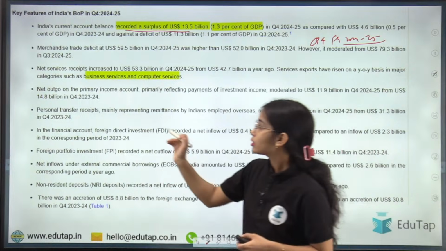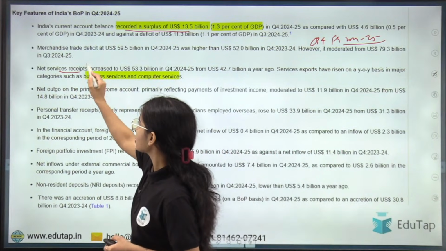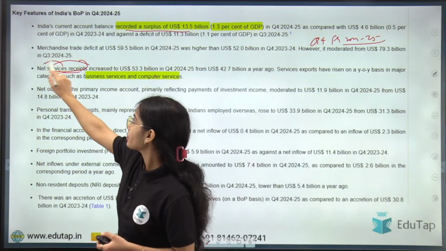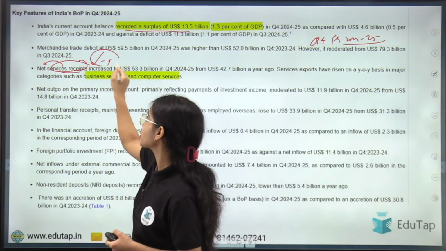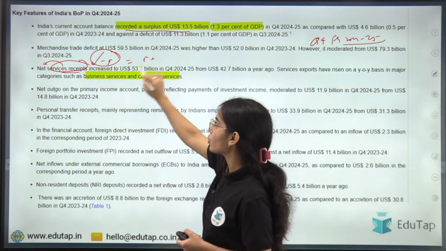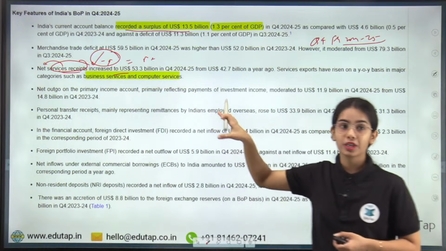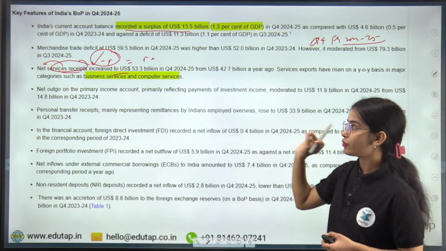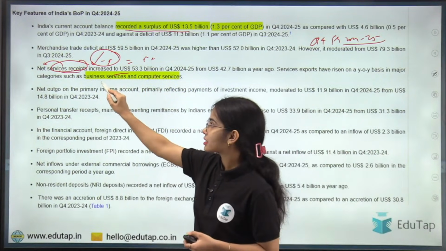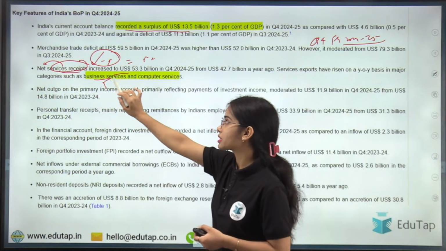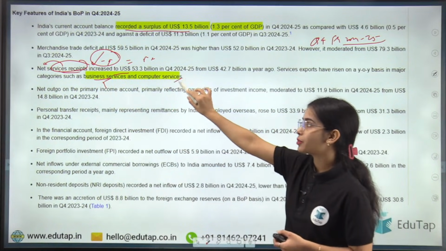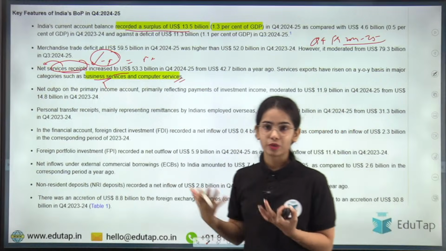Okay, now the net service receipts. Net service receipts means how much we are getting as compared to how much we are providing. Whatever is the net amount, this increased to $53.3 billion in quarter 4. The net service receipts increased because of the business services and the computer services that we are providing to other countries.